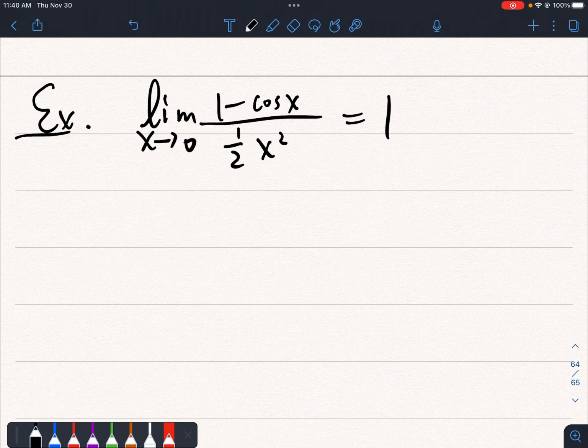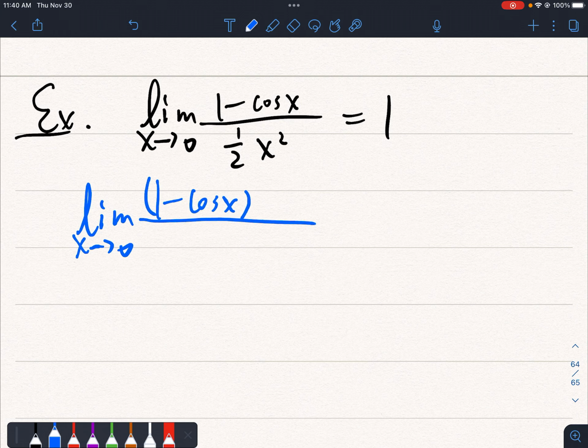So this will be very important, and you will see why this is 1/2 when you have learned Taylor's theorem or Taylor expansion of the cos function. But now we will just prove that this limit is equal to 1. So why is this true? So we cannot do it directly, right? So we have to use some trigonometric identity.